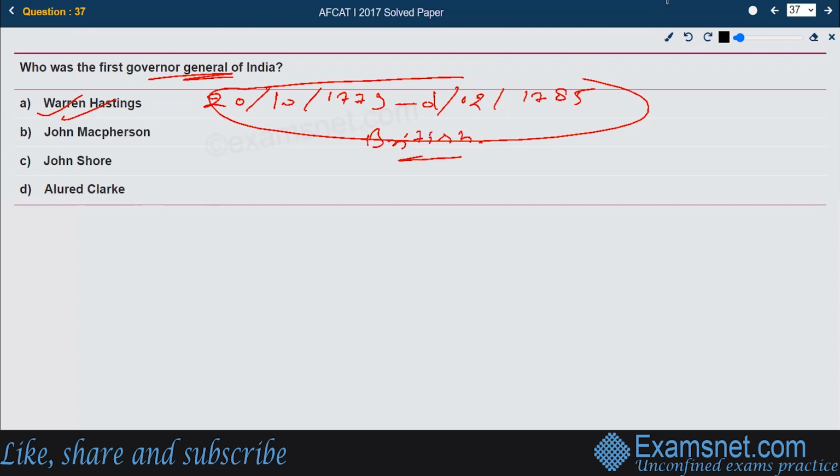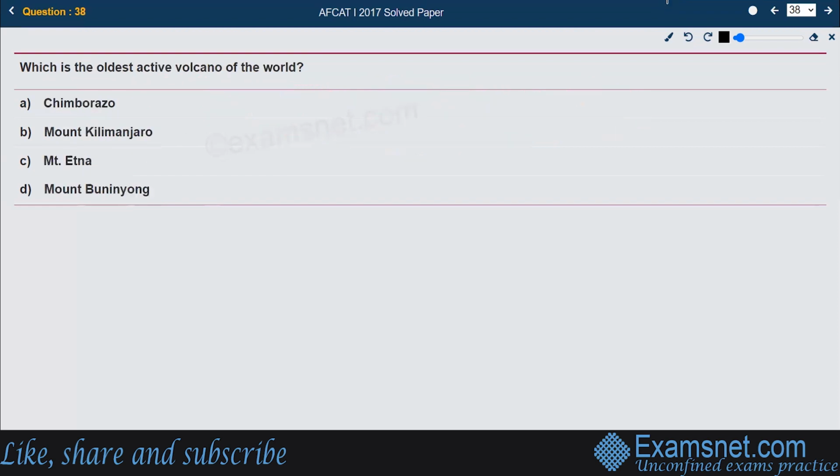Other Governor Generals were John Macpherson, then John Shore, and then Eliot Clark. So the order remains the same, one by one. The first one will always be Warren Hastings, with the tenure of 20th October 1773 to 1st February 1785.